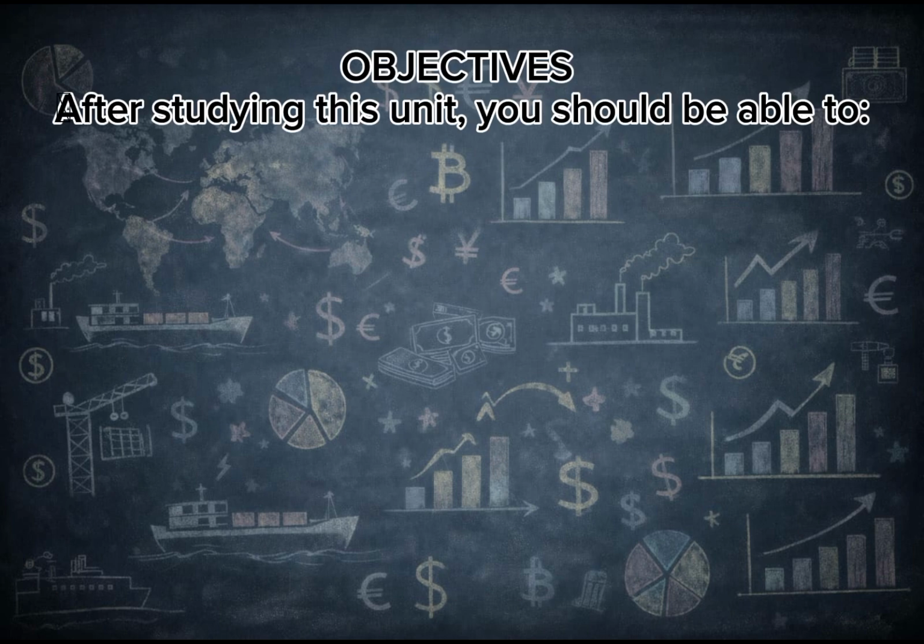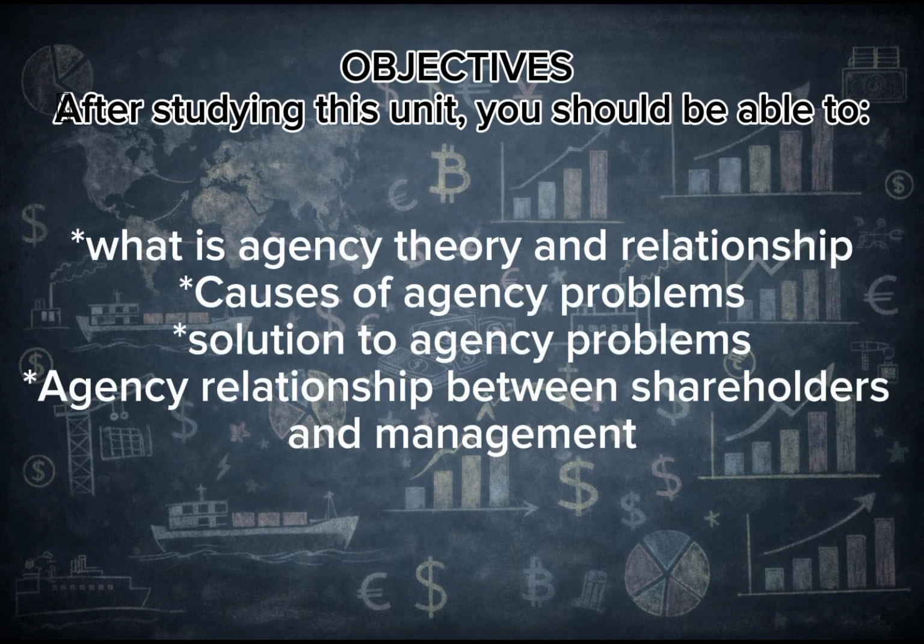At the end of today's class, we will understand what agency theory means and agency relationship. We will find the causes of the agency problems and the solutions to these agency problems. We will also find a way to relate agency problem with the managers and shareholders relationship.